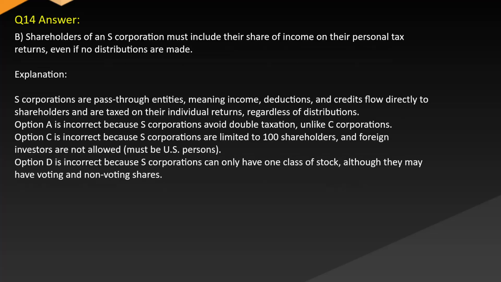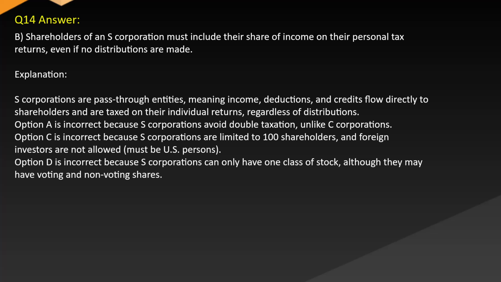Answer: B. Shareholders of an S corporation must include their share of income on their personal tax returns, even if no distributions are made. Explanation: S corporations are pass-through entities, meaning income, deductions, and credits flow directly to shareholders and are taxed on their individual returns, regardless of distributions. Option A is incorrect because S corporations avoid double taxation, unlike C corporations.